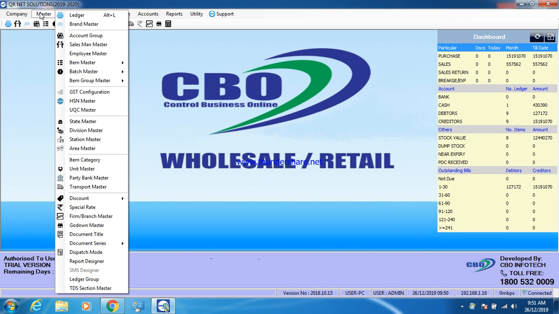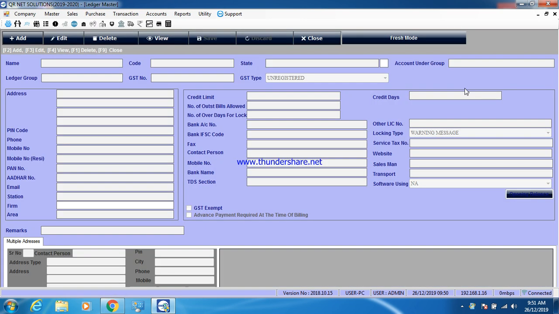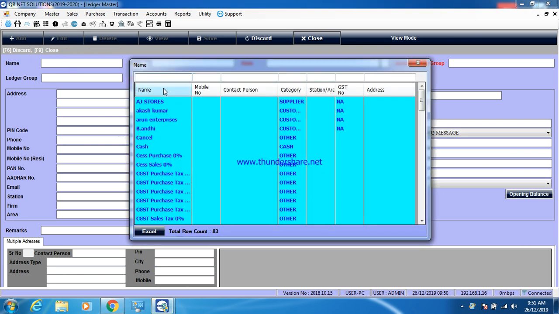Now come to masters. First thing, ledgers. In ledgers we mention the data of customers and suppliers. Here are given tools like add, edit, delete, view and close. I view some customer and supplier names.